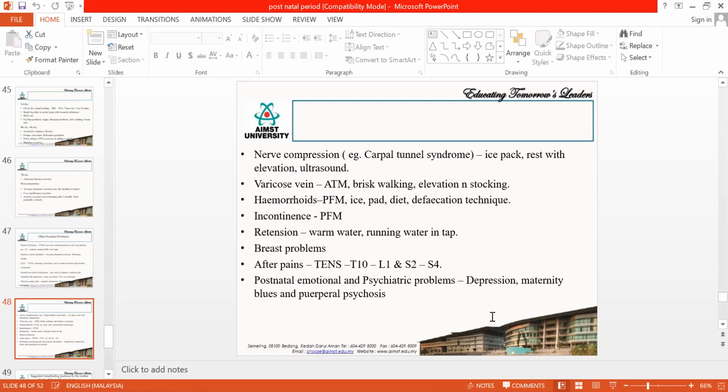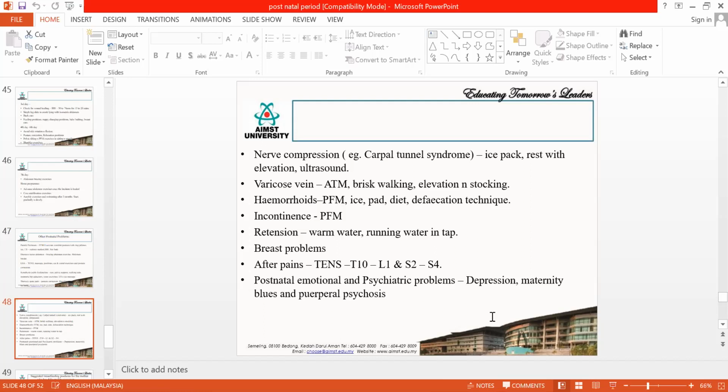PT management. Sometimes if they have breast engorgement, you need to advise them to do massage and let out the milk. If they have any mastitis or anything, then you can go with ultrasound. Then, in case they have after pains, which is the fourth stage of labor pain, you can use TENS. The pads will be kept the same as in stage 2 of labor.